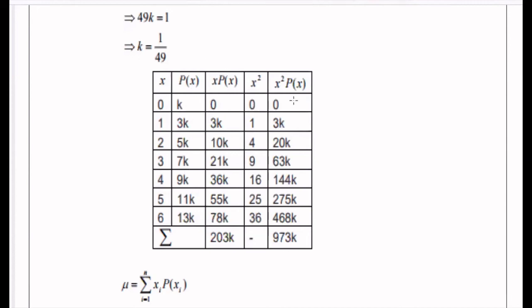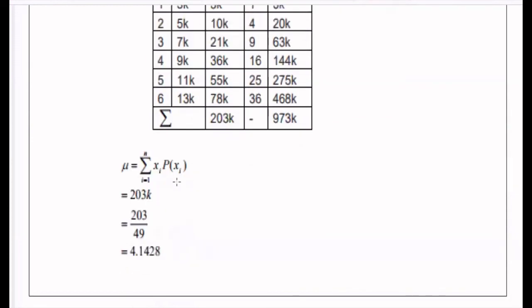k into 0 is 0. 3k into 1 will be 3k. 5k into 4 will be 20k. 7k into 9 will be 63k. 9k into 16 will be 144k. 11k into 25 will be 275k. 13k into 36 will be 468k. The sum of this last column's values gives 973k.